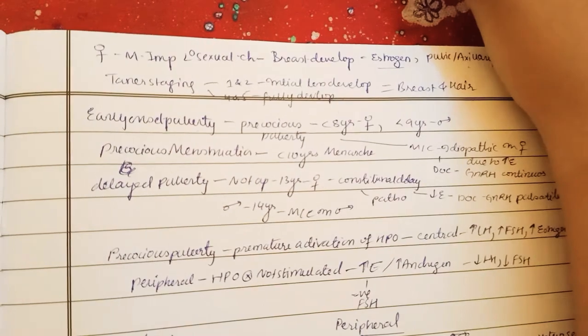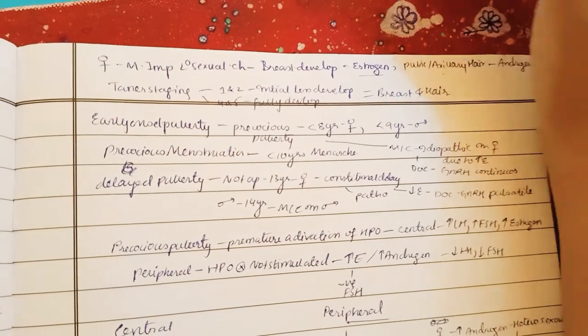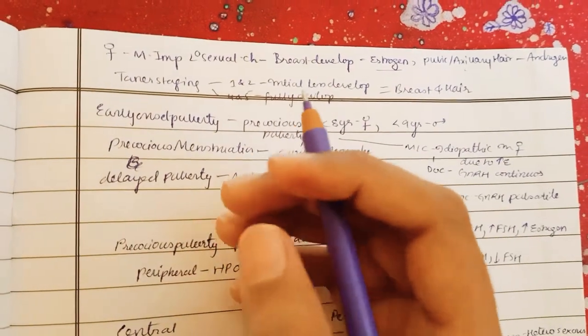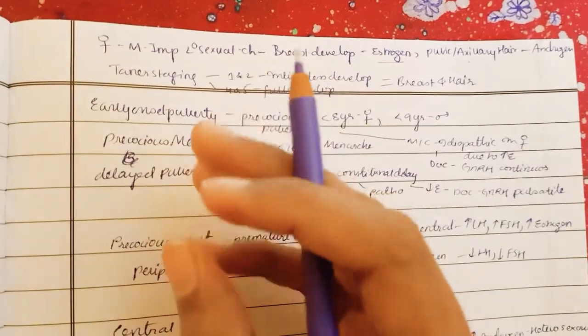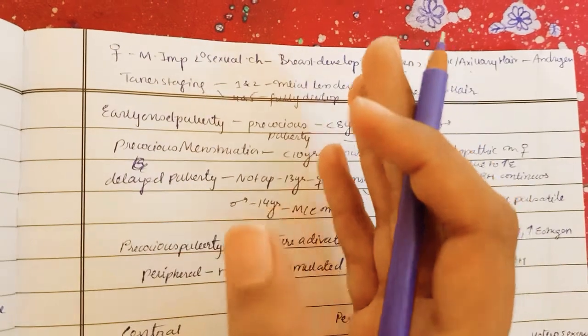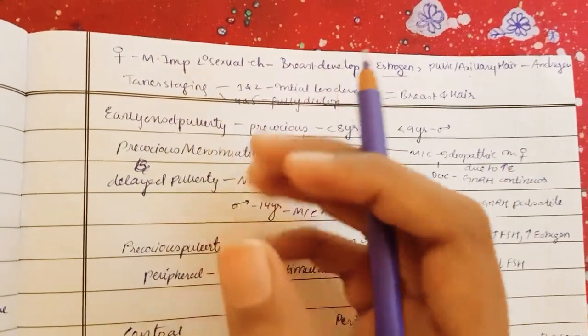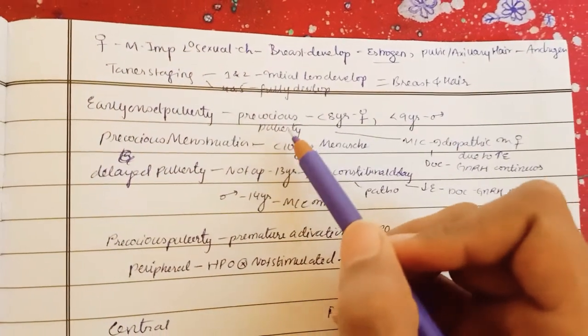Now coming to precocious puberty and delayed puberty. So what is precocious and delayed puberty? Precocious puberty means early onset. In some females, you see they have puberty at an early age, and also they have the menstruation period early. So that is precocious puberty.